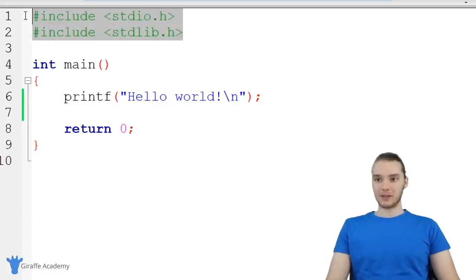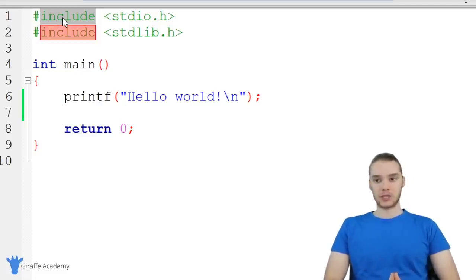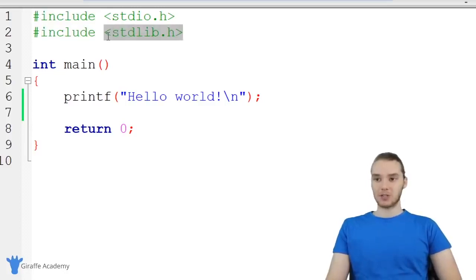First up here, we have these little instructions, which are just called include. I'm not going to get too much into what those do in this tutorial. Later on in the course, we're going to talk about what these are actually doing and the specifics of how they're helping our program. But for now, just know that in order for us to use our program, we're going to need to have these up there.